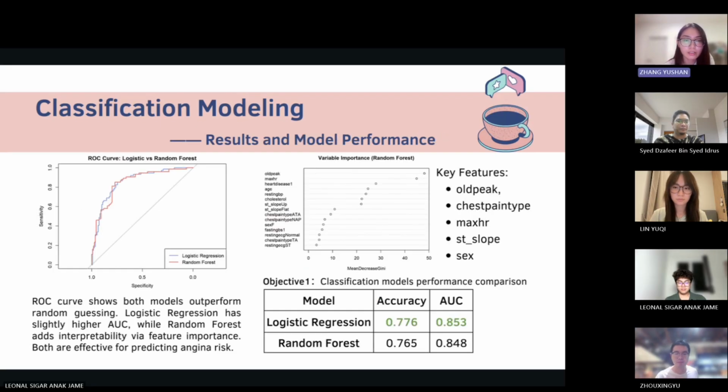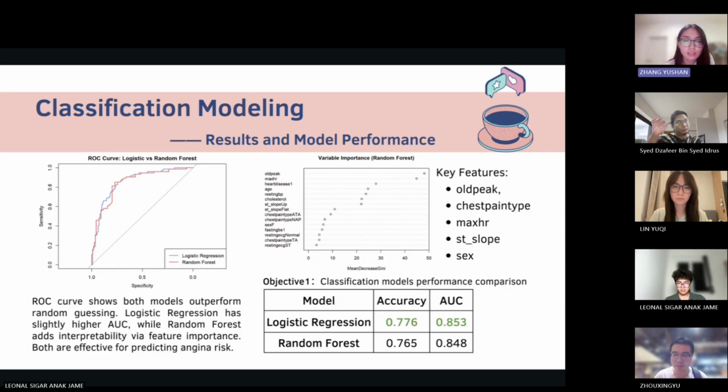Okay, here are the results. The table shows that both models perform very well. The logistic regression model had an accuracy of 77.6% and an AUC of 0.853. The ROC curve on the left visually confirms that both models are much better than random guessing.